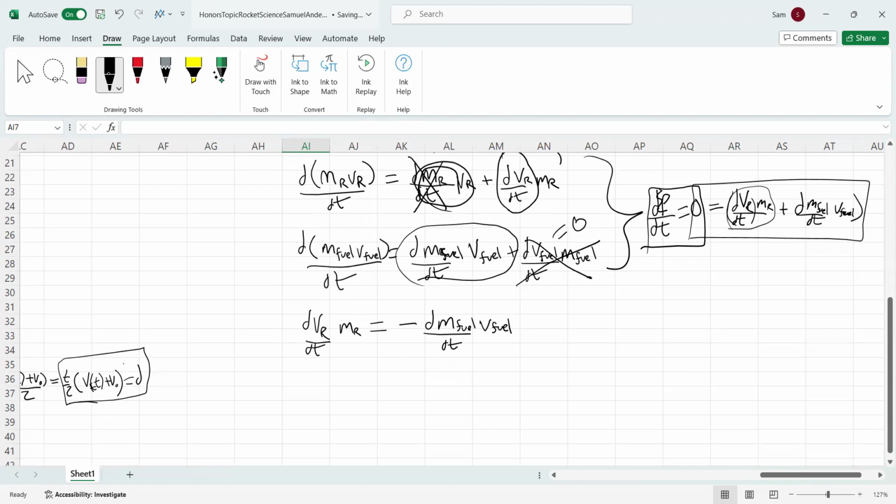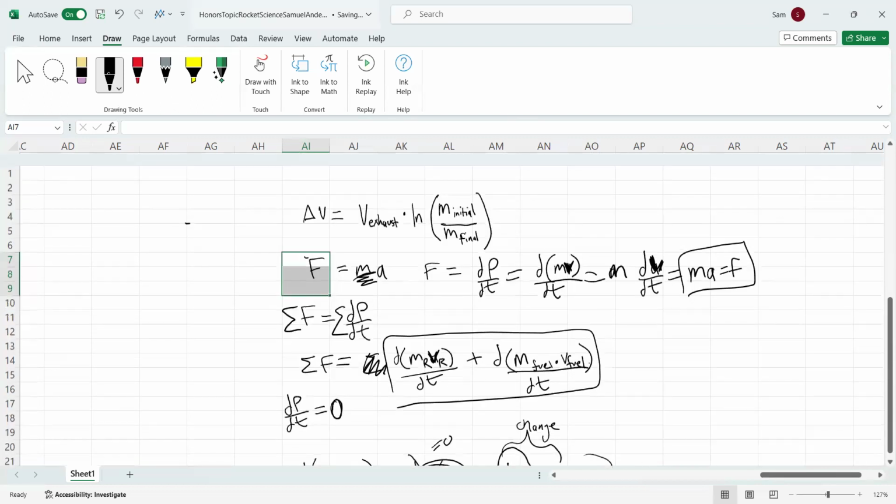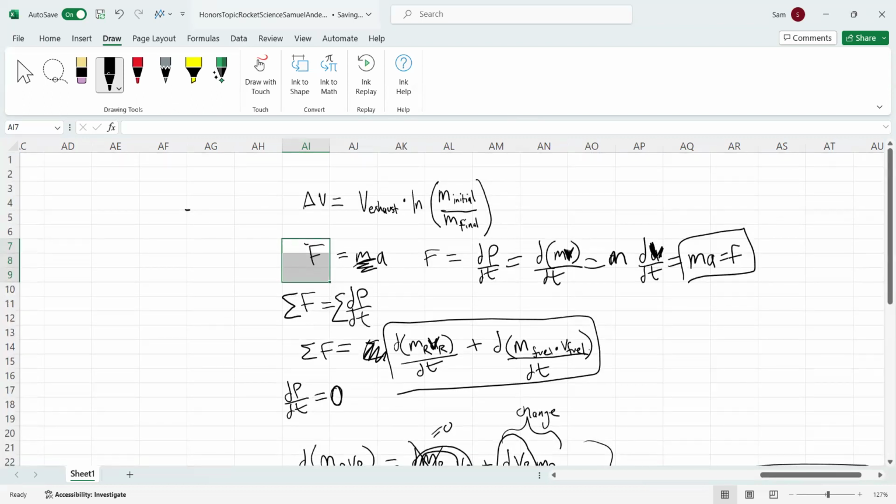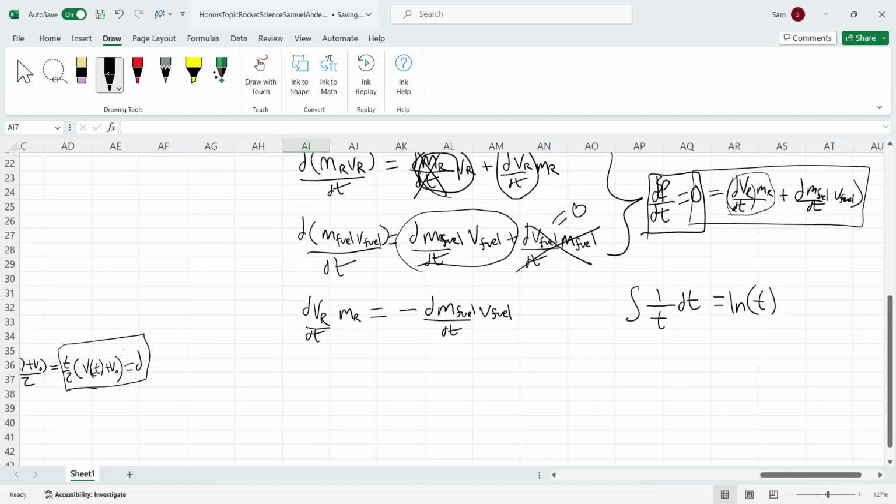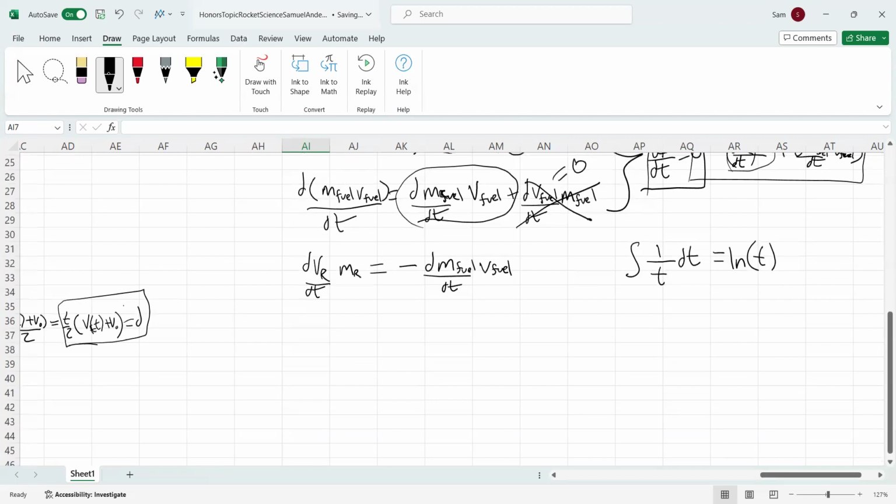So we are going to do some integration, and remember that the integral of 1 over a variable, call it t, is going to be ln of t. And if you remember, we obtain some constant times the logarithm of the thing that is changing. Mass is the thing on the inside of the integral, so that'll be the thing that's changing, the mass.